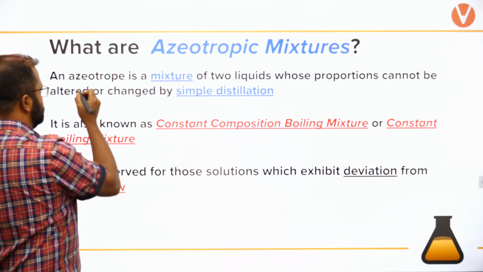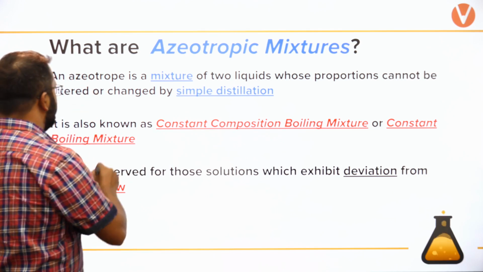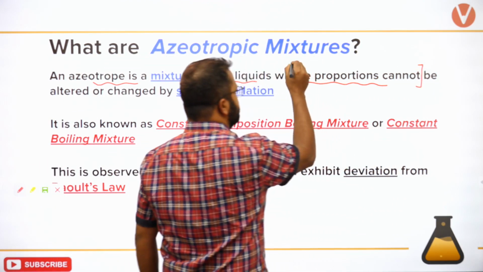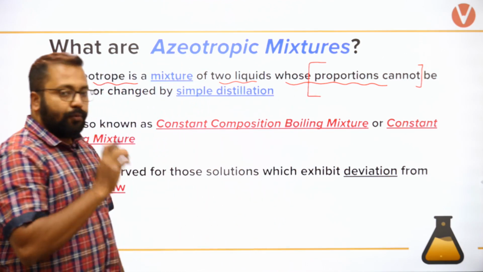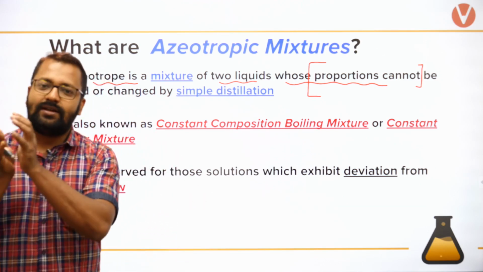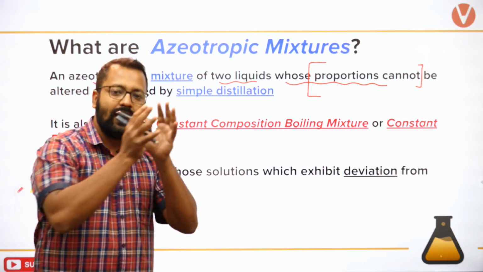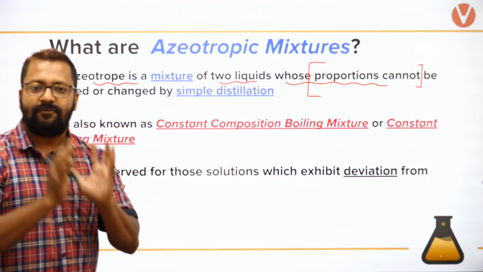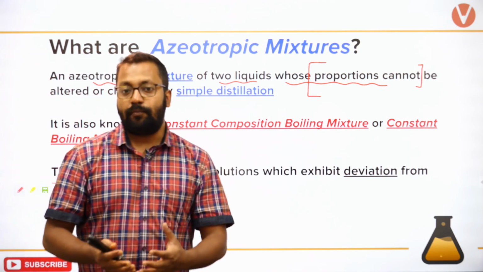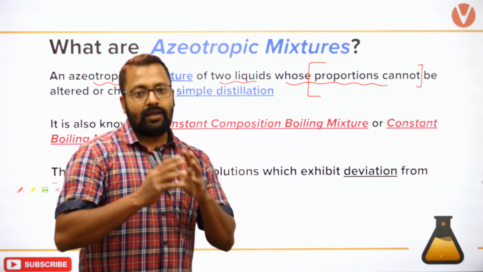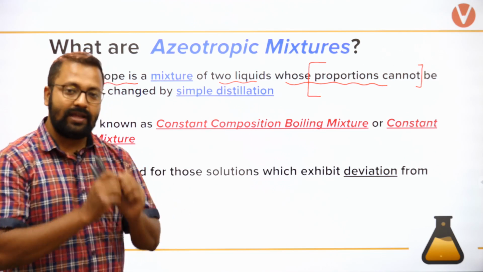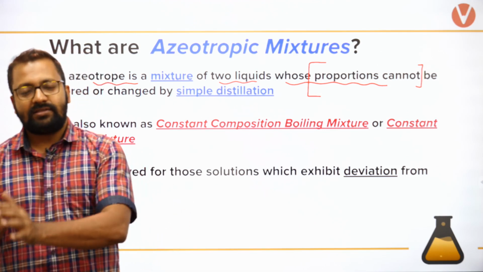So an azeotropic mixture is a mixture of two liquids whose proportions cannot be changed. This is very important. Proportions cannot be changed. You are boiling it, but whatever you are getting as the distillate has the same composition as the substance which is present in the flask. You are not getting the more volatile component in a greater quantity. You are not getting what was happening in the ideal scenario. You are getting the same composition as the distillate.